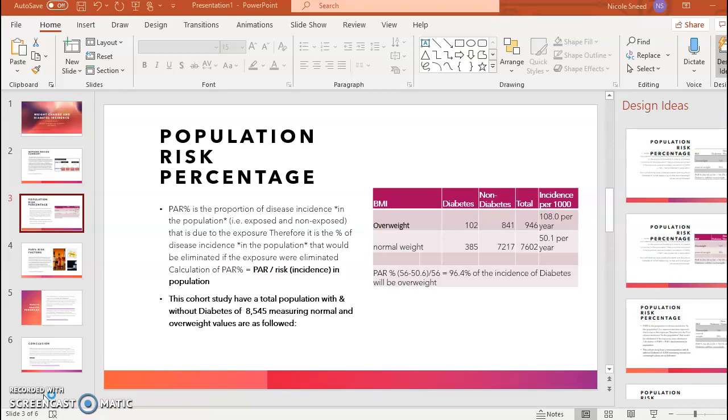per 1,000. The PAR percentage for this particular chart is 96.4% of incidence of diabetes, which means that of the risk of the diabetes, that portion is due to the contributing factor of being overweight, thus preventable by weight reduction. So, based on the chart and the information, we see that weight gain has incidence of diabetes.